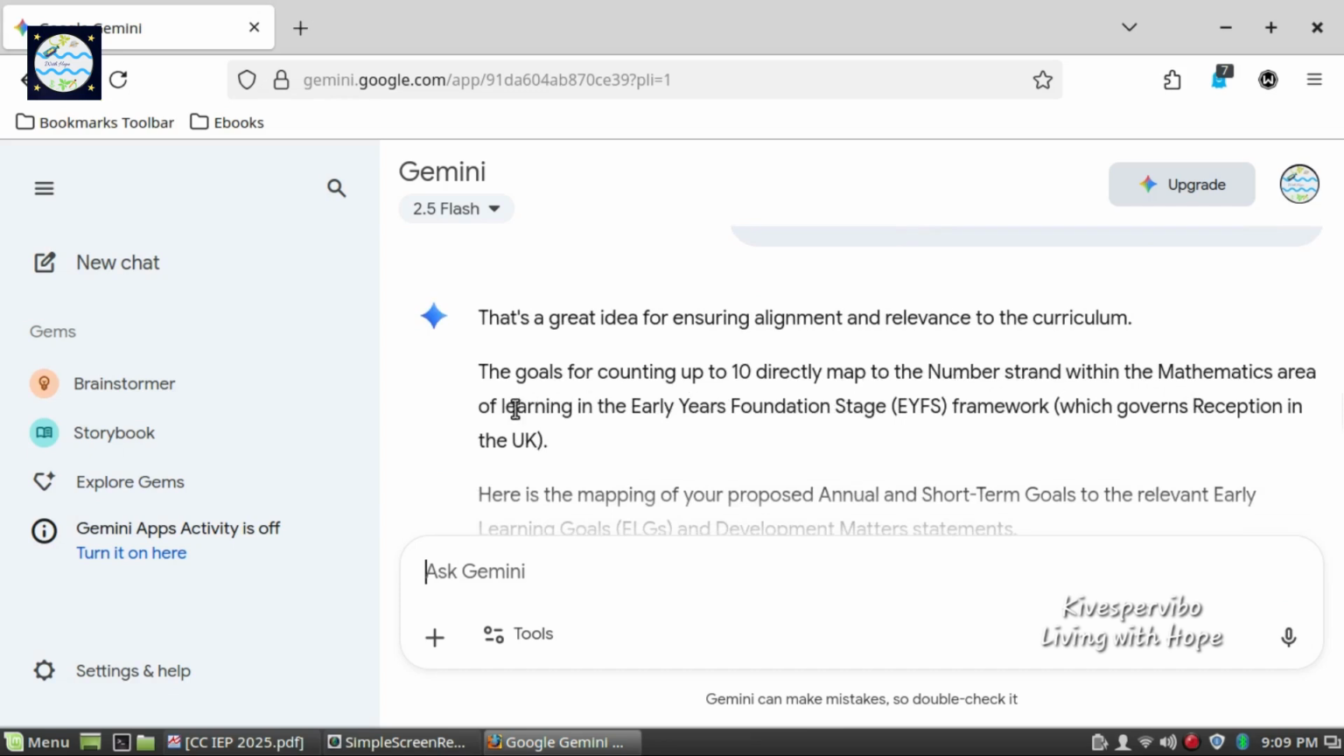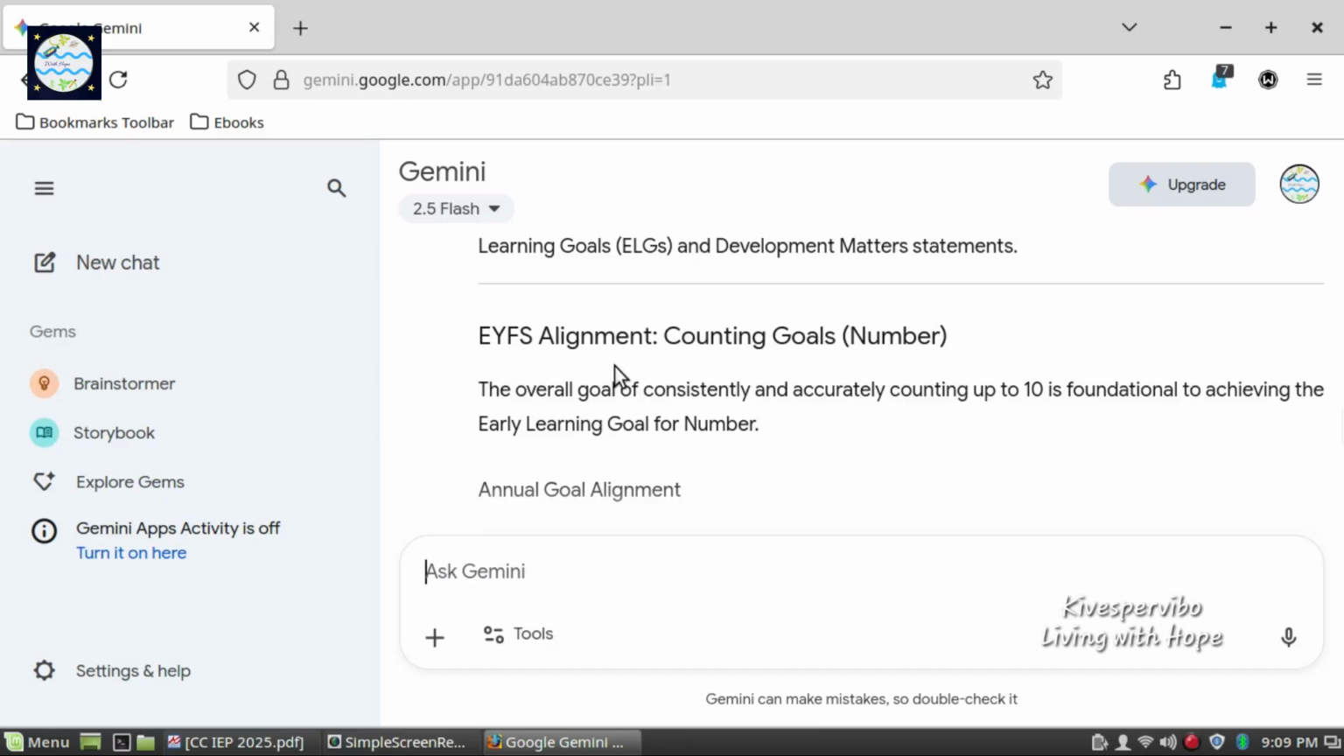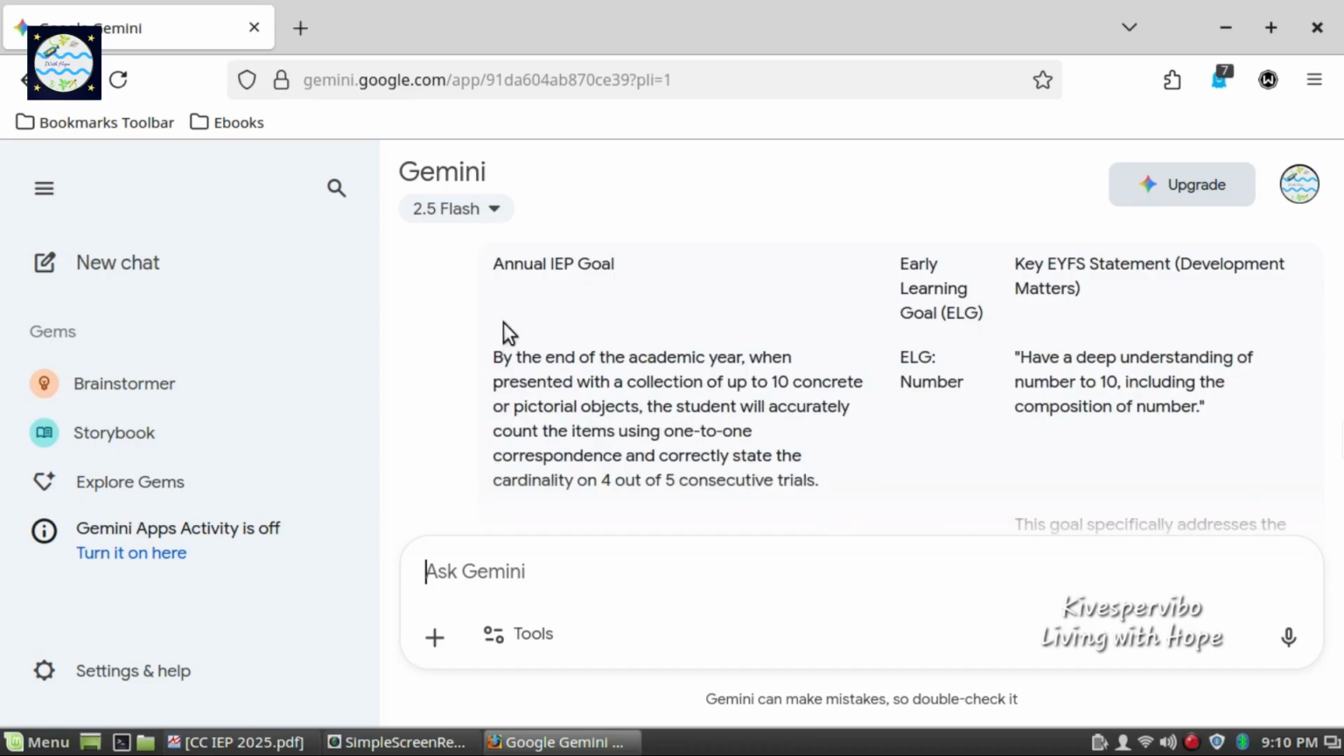Here is the mapping of your proposed annual and short-term goals to the relevant early learning goals and development matters statements. For EYFS alignment, counting goals. The overall goal of consistently and accurately counting up to 10 is a foundational requirement to achieve the early learning goal for number. It has formulated the response in the form of a table with 3 fields. First, annual IEP goal. Second, early learning goal, known as ELG, and third, key EYFS statement from development matters.